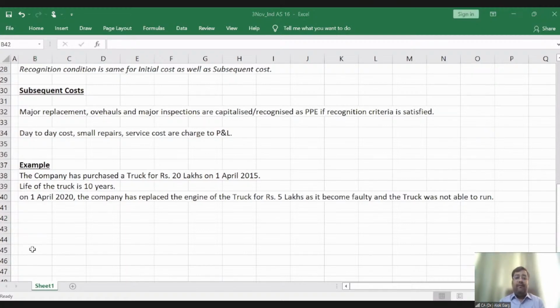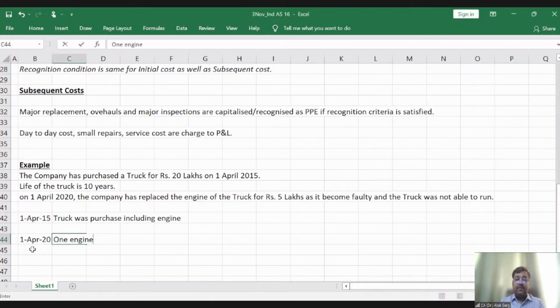On 1st April 2015, friends, tell me whether the engine was part of the truck when the truck was purchased. Of course, yes. So the truck was purchased including the engine on 1st April 2015. And what about on 1st April 2020? On 1st April 2020, one engine has been purchased for replacement. And the same needs to be added to the cost of the truck, right?